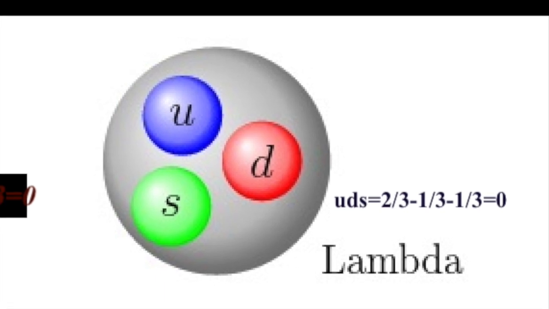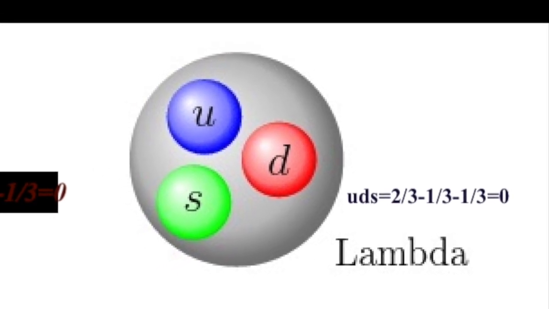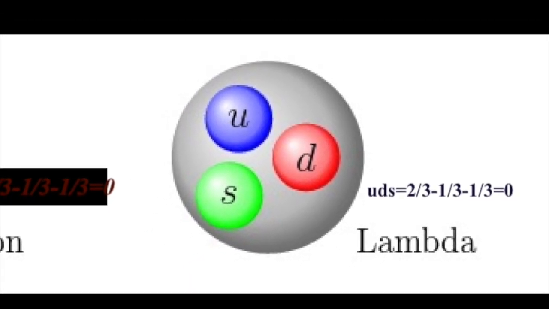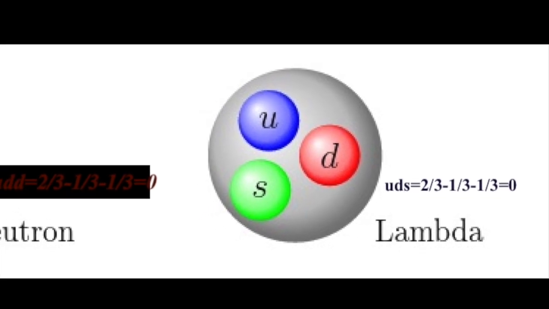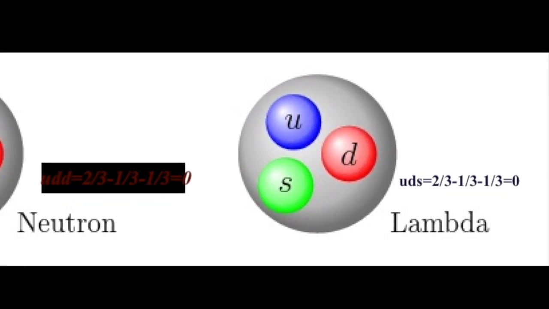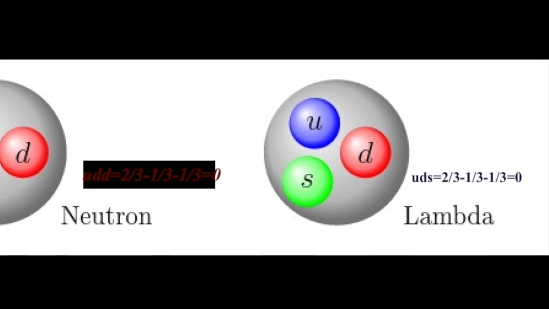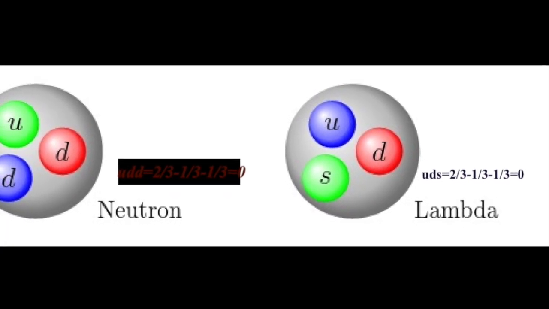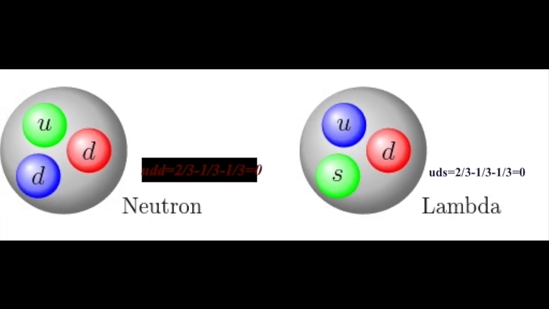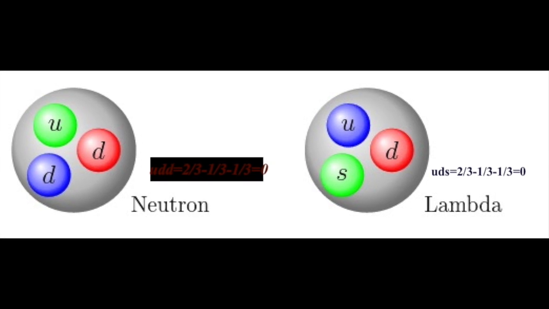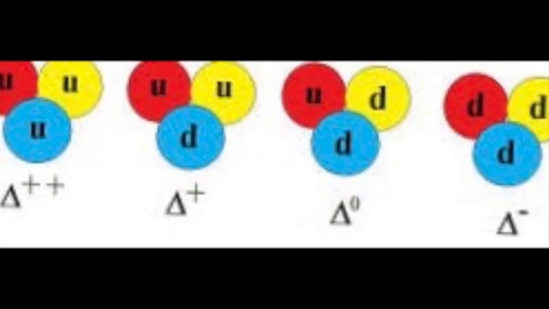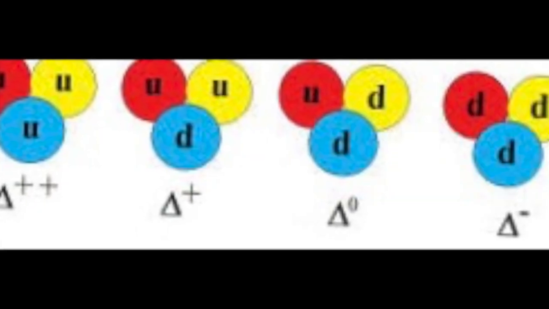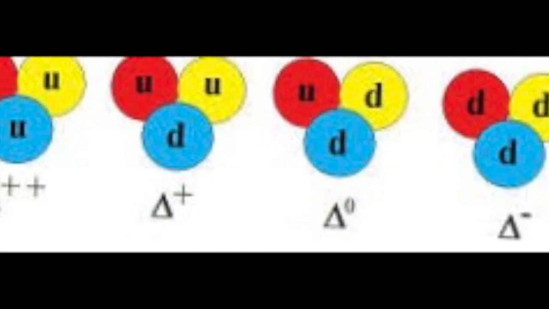The lambda is a baryon composed of an up quark, a down quark and a strange quark. By adding the charges of the quarks, we can see the lambda is a neutral particle, but it has a strange quark instead of a down quark. As the strange quark is heavier than a down quark, lambda is much more massive than a neutron. The type and mass of a baryon depend not only on the composition of quark flavors but also on their arrangements.